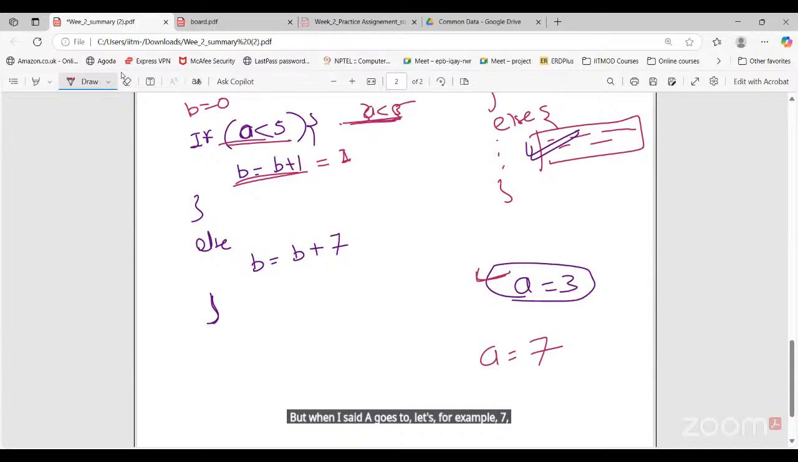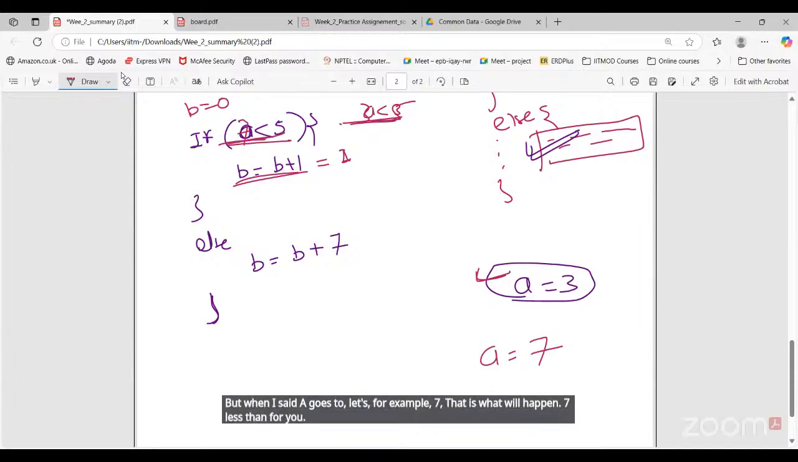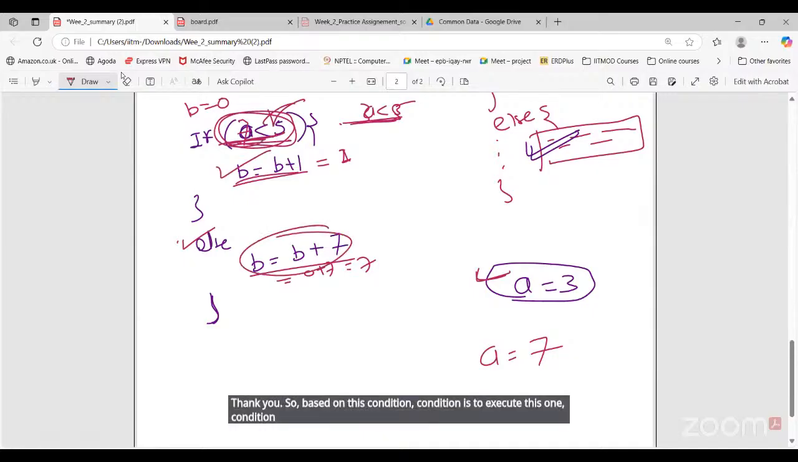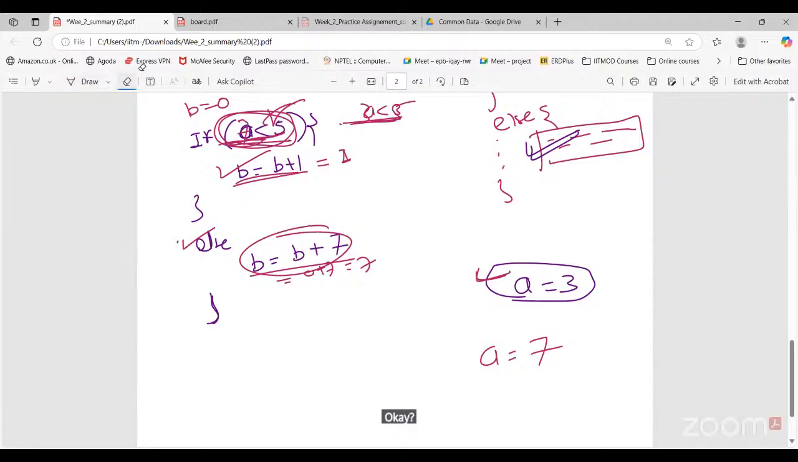In that case, what will happen? 7 less than 5, not true. This is false. Then we'll go to the else statement here and execute this one. 0 plus 7, that will be 7. So based on this, if the condition is true, execute this one. If the condition is false, execute this one.